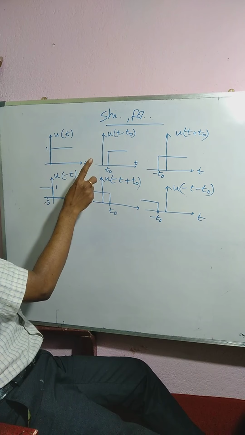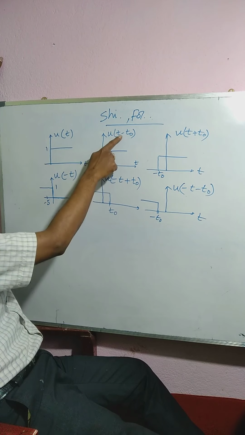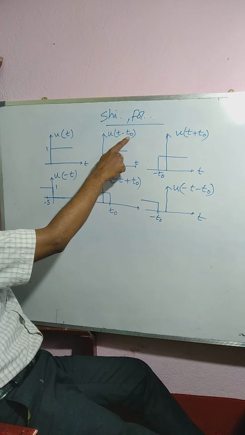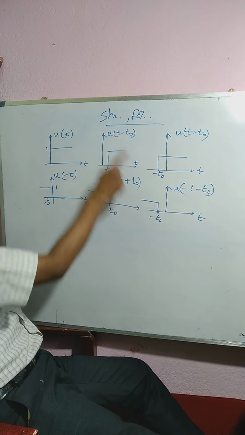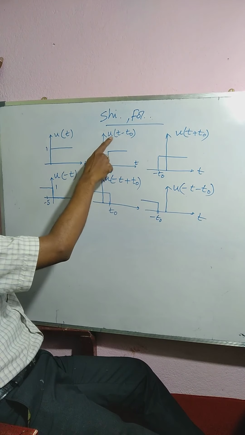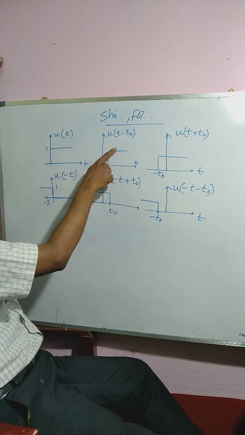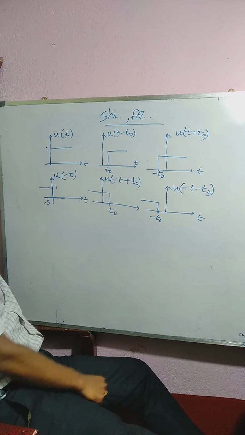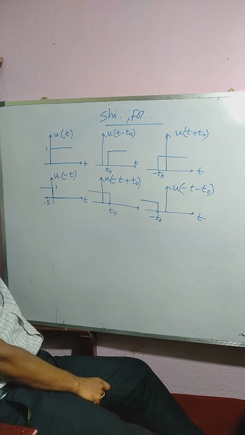Therefore, the students are requested not to mix up or judge by the negative sign only of the time shift, but also consider whether it is written in the form of u of t, x of t or x of minus t. If it is x of t minus t naught, then with respect to x of t it is delayed. But if it is x of minus t naught, it is advanced with respect to x of minus t.